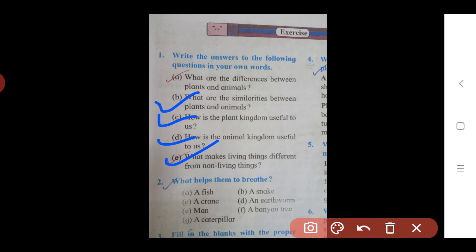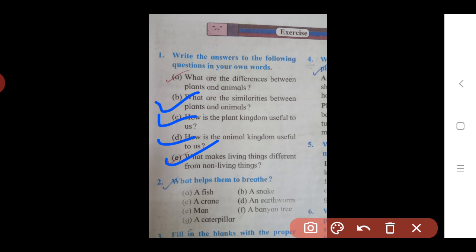The next difference is reproduction. Living things do reproduction and give birth to young ones like them, meaning the new young baby is similar to the old one. But non-living things cannot reproduce and cannot give birth to young ones.